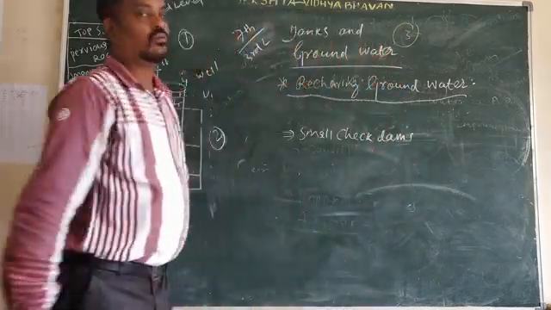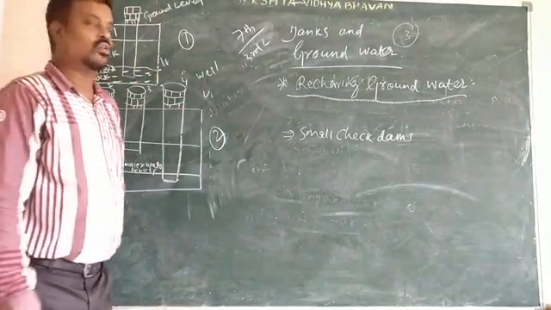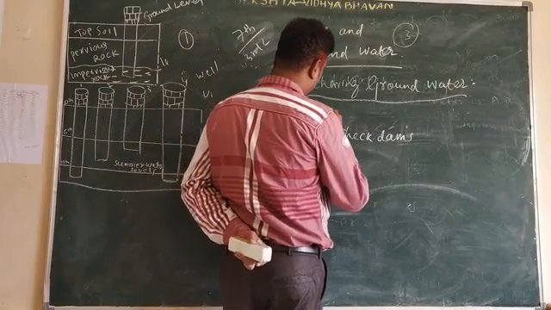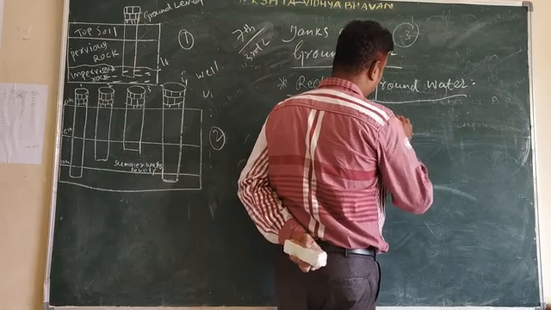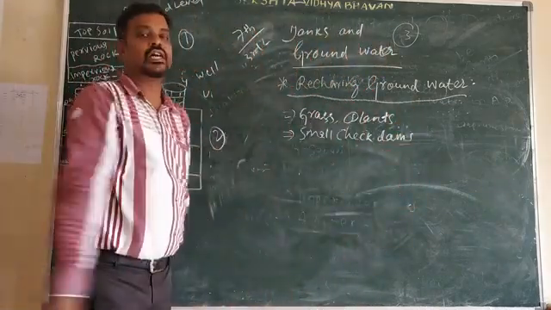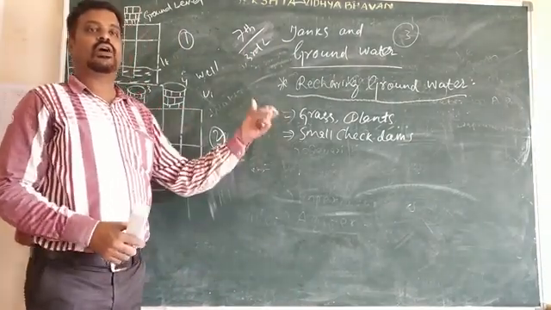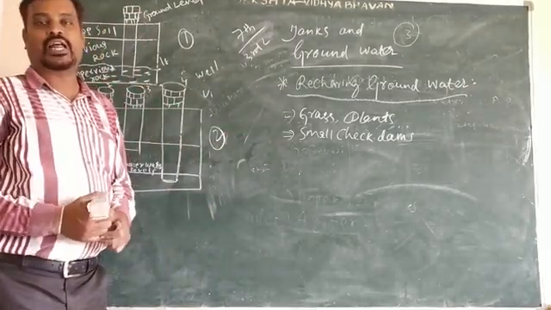So we have to construct small check dams, grow the grass and grow the plants. Then only the water will be recharged in the ground level and stored for a long time.